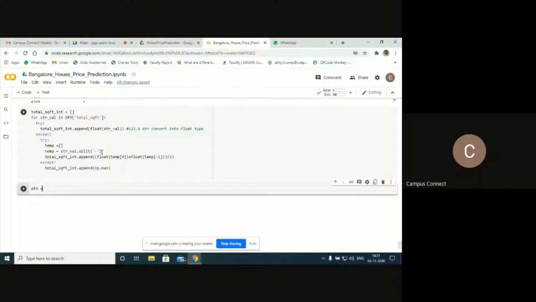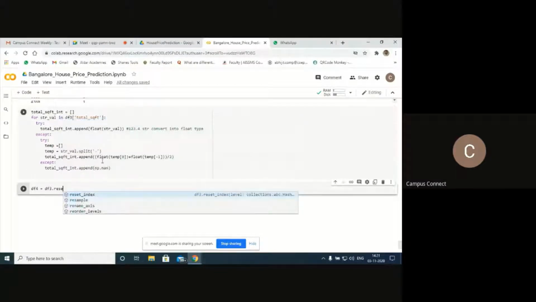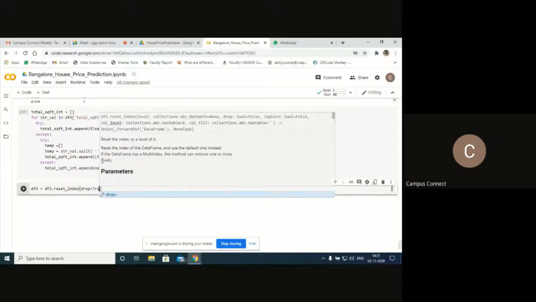So I will extract all the data from df3, and I'll try to reset the index here. To reset the index, I can make use of this method. And drop equal to true. Don't add the index column in df.